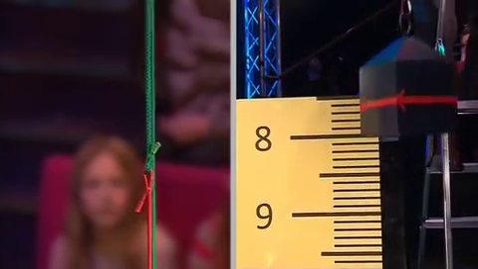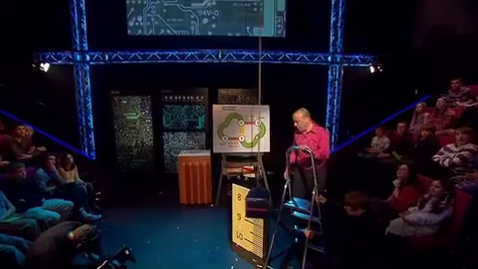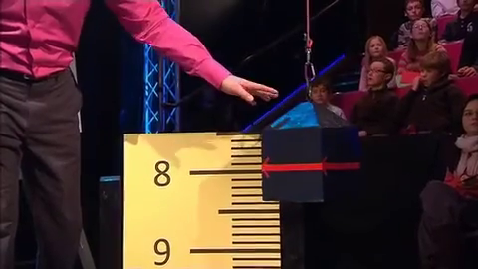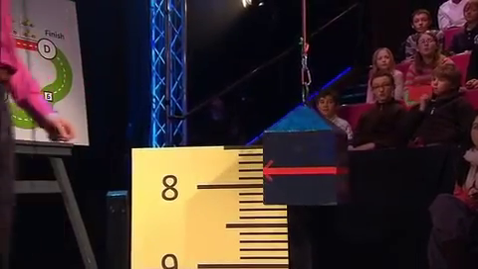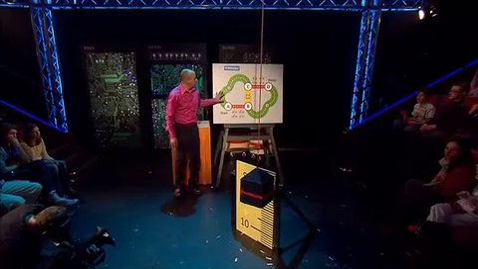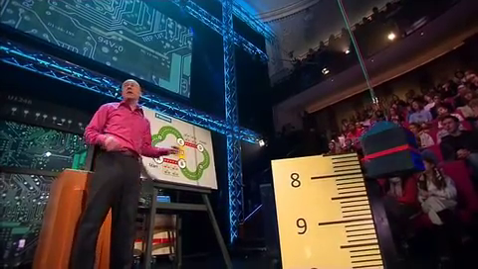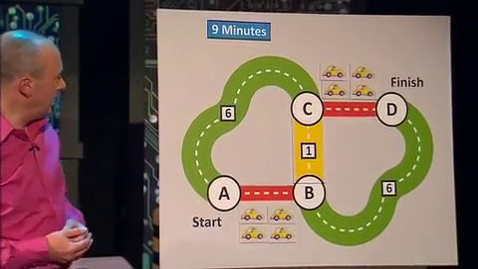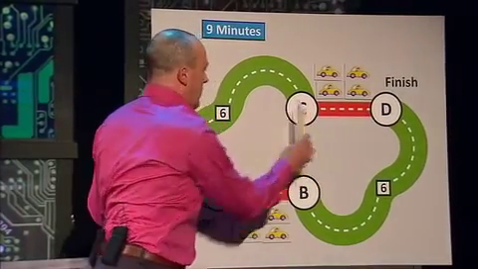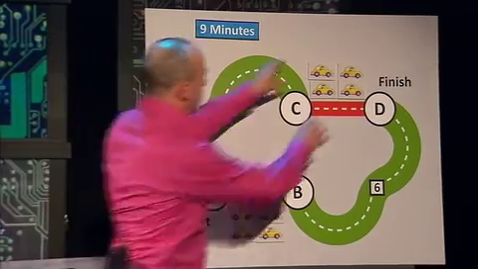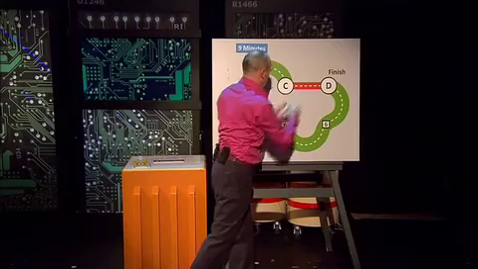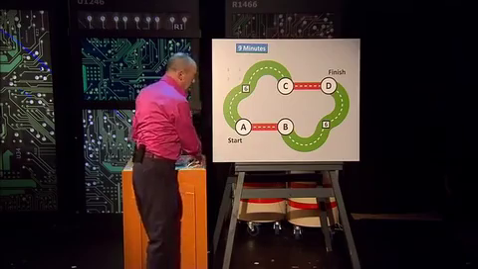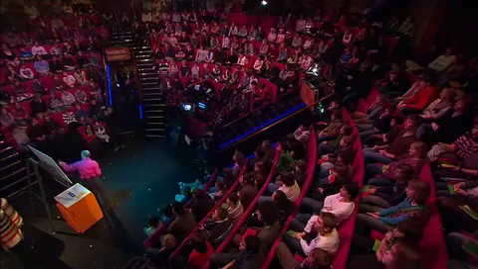Okay, well, very surprisingly, the weight's actually moved up, which means that this journey time has reduced down to about 8 minutes. So that suggests, going back to our roads, that if we remove the yellow road, it might actually improve the traffic flow. Well, let's have a look and see what happens if we remove that yellow road. So let's take these cars off and let's work out which way they're going to go. So now there are only 2 routes to get from A to D.